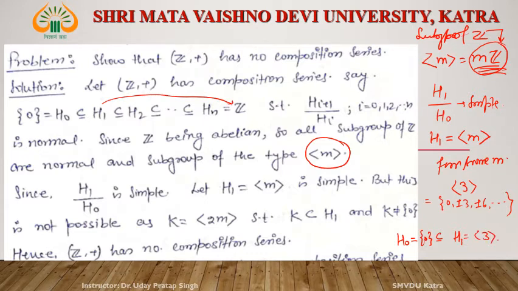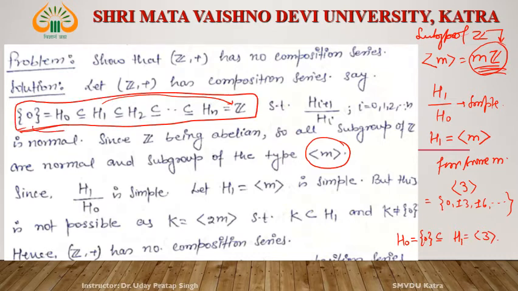If this is a composition series, then between H_0 and H_1 there does not exist any normal subgroup. But see this example: 0 is a subset of 6Z, which is a subset of 3Z. Then this is possible; yes, 6Z is a normal subgroup of this one. This is the contradiction.